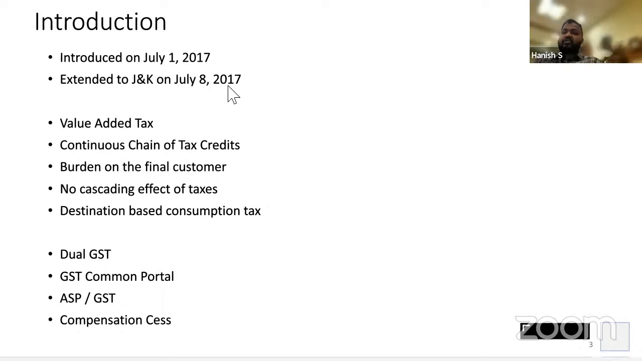Now, suddenly from 1st July 17, what happens? It becomes a destination-based consumption tax. The taxes go to where? UP, Jharkhand, Bihar, where consumption is high. Correct? So now these states who were manufacturing states said, no, we will have a loss.